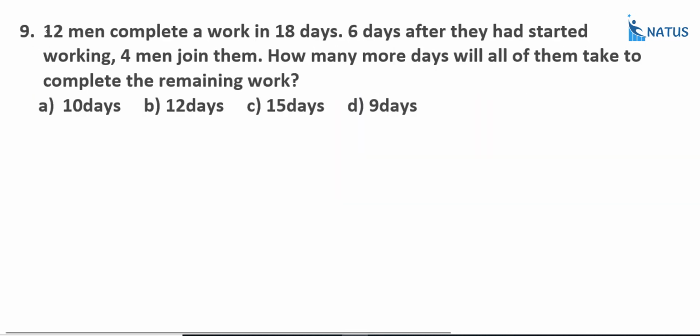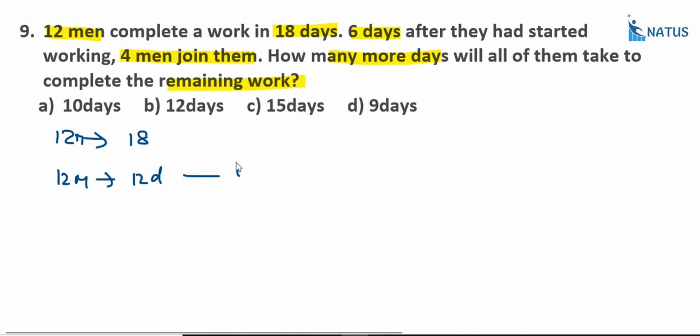Ninth one. 12 men completed work in 18 days. 6 days after they had started the work, 4 men joined them. How many more days will all of them take to complete the remaining work? Here, what we require is how many more days. See, 12 men can complete that work in how many days? 18 days, or not. Already 6 days over. Now, what are the remaining days? Suppose 12 men are there, 6 days over, remaining 12 days, right?